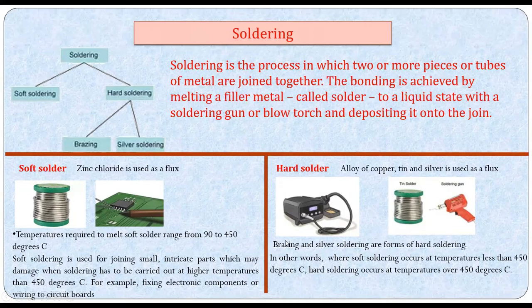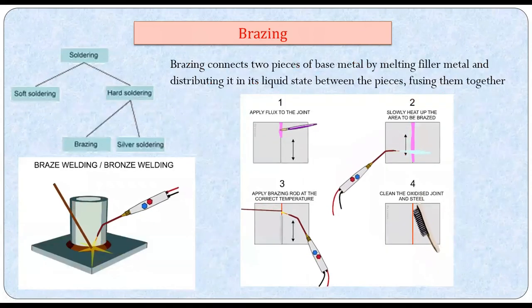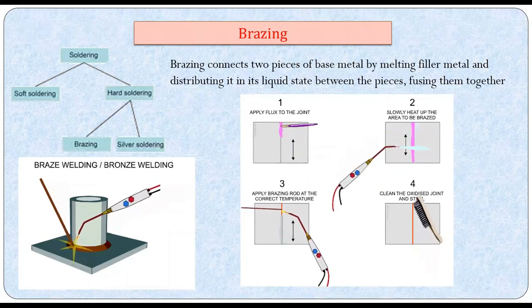Another joining process I'll discuss is brazing. It uses a technique similar to soldering, but with an alloy of high melting temperature, more than 450 degrees Celsius. In soldering, we use an alloy whose melting temperature is within 450. In brazing, we use at least more than 450 degrees Celsius. We call the alloy a filler.